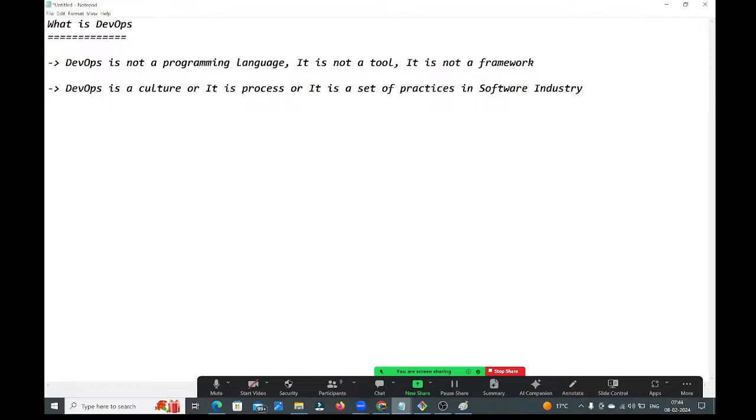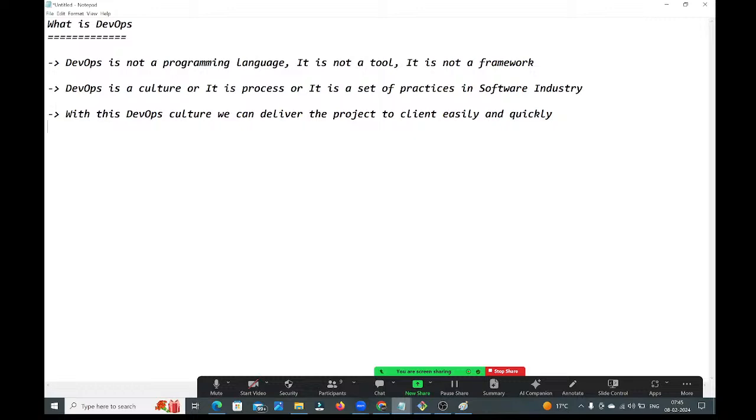See guys, what is DevOps? DevOps is a culture, or it is a process, or it is a set of practices in the IT industry, guys. What we can do with this DevOps culture? We can deliver the project to client easily and quickly.